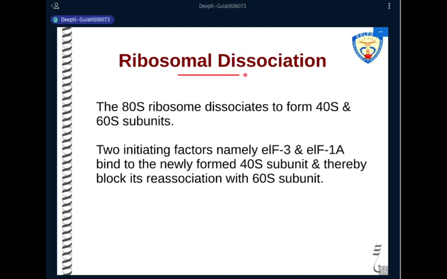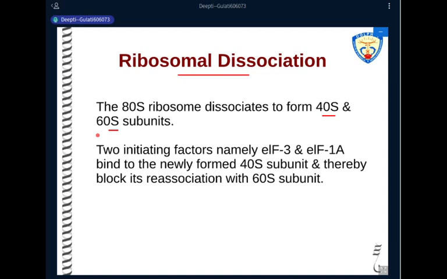Now, as in prokaryotes, in the eukaryotic system also, ribosomal subunits remain separated from each other. Remember, I told you if the ribosomal subunits join each other without the messenger RNA already joined, we get a dead end complex, in which there can be no translation.